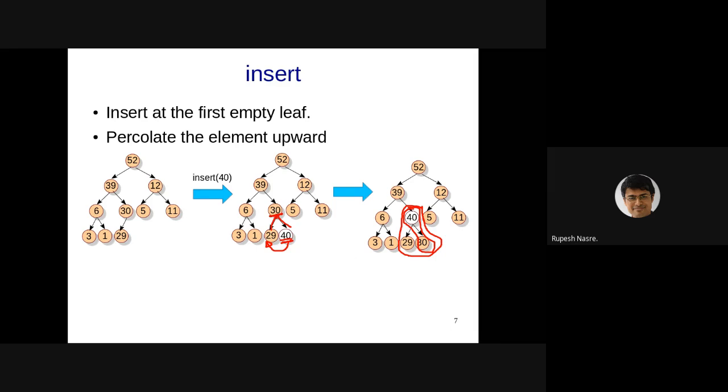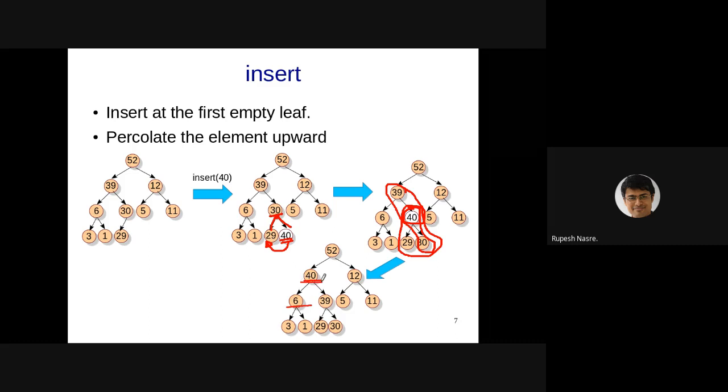Okay, but this might not be satisfied upwards, as you can see with respect to 39 and 40, and therefore we might have to repeat such that 40 goes up further. And then since 39 was larger than 6, 40 is anyway going to be larger than 6, and therefore it is satisfying the heap order property at this subtree.